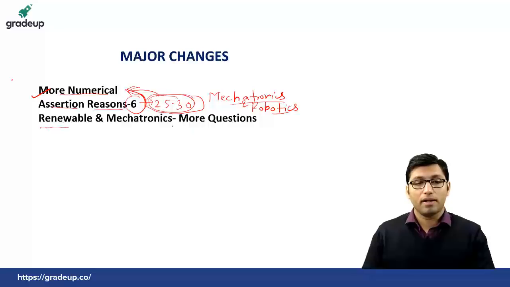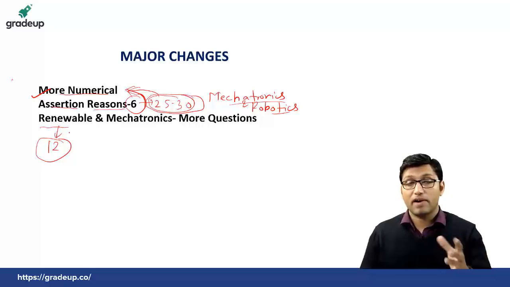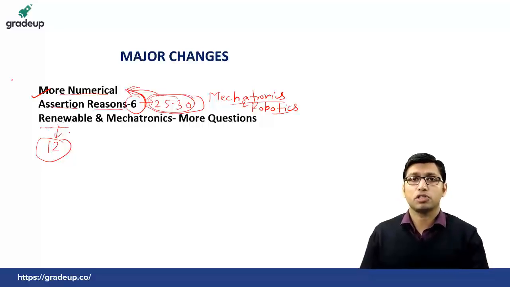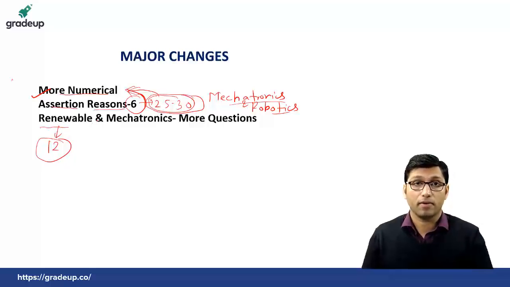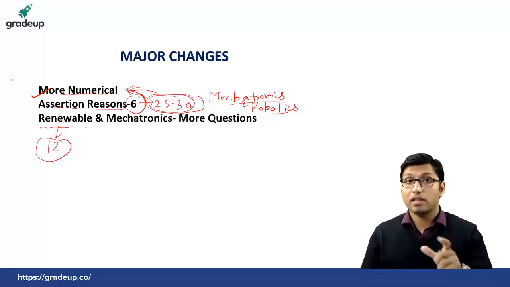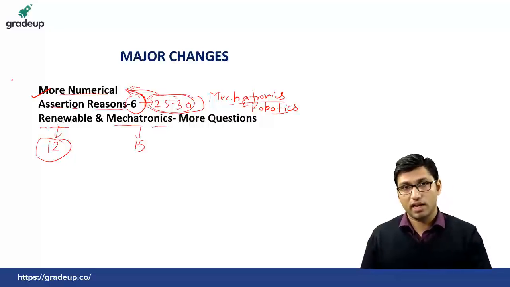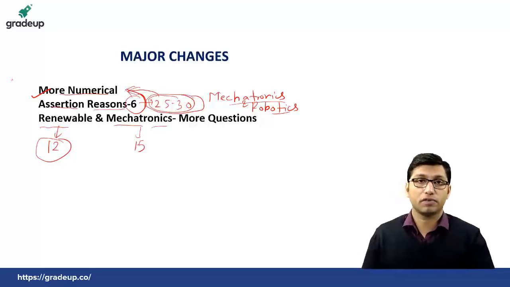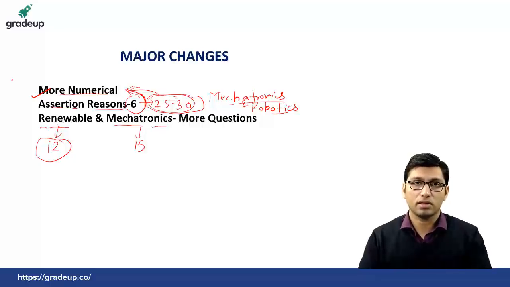From renewable, there were more questions this time. There were a total of 12 questions from renewable. Previously in 17-18 there used to be only 1 and 3 questions from renewable, but this time there were 12 questions from renewable engineering, and that too theory as well as numerical. In mechatronics there were 15 questions, and from robotics there were 3 questions this time. So a total of 18 questions from mechatronics and robotics. So this was a major change that has been noticed this time in the ESE 2019 paper.